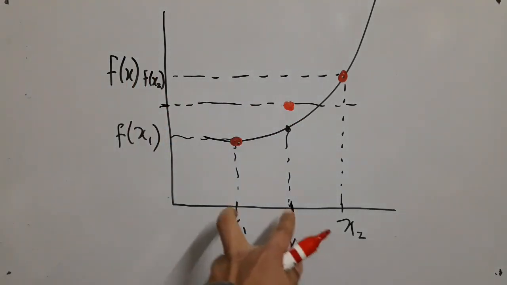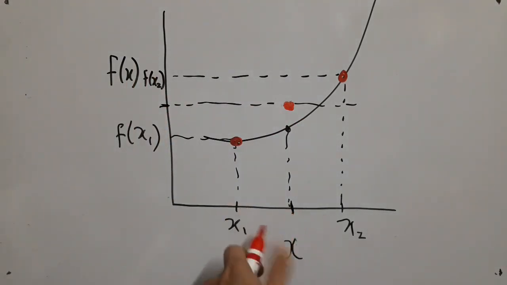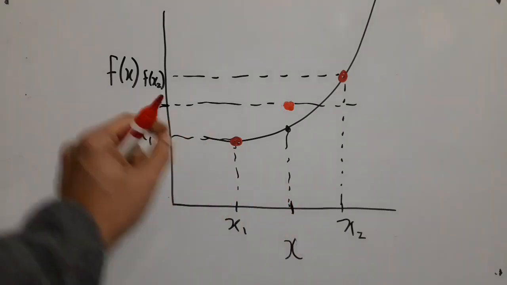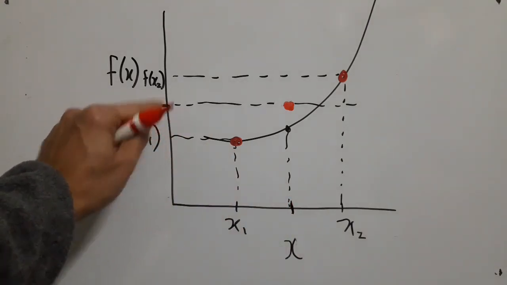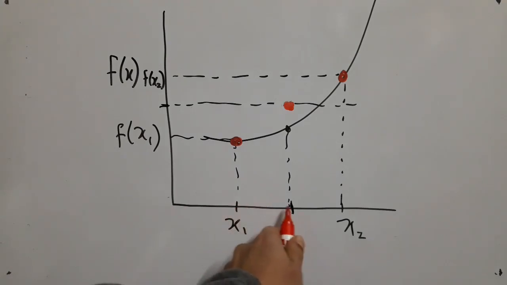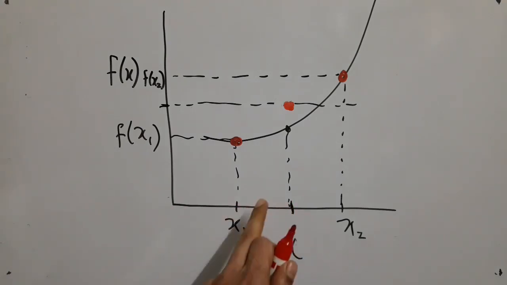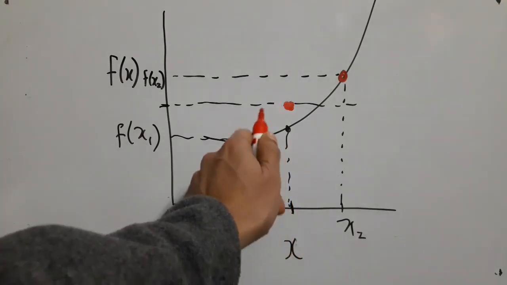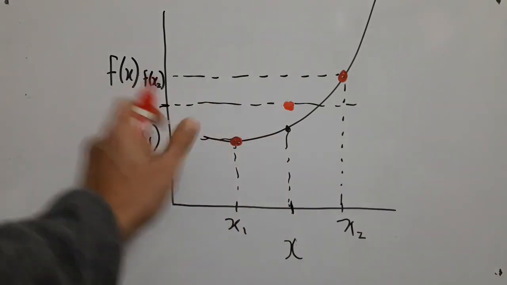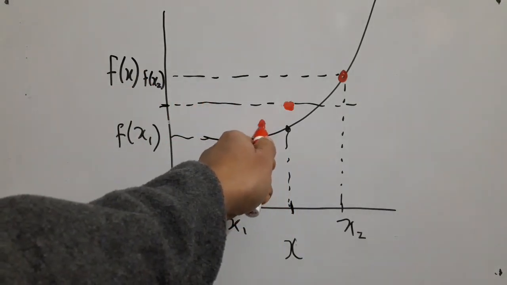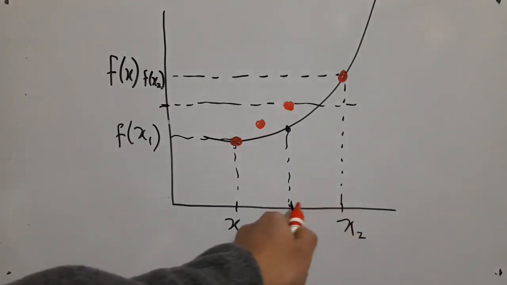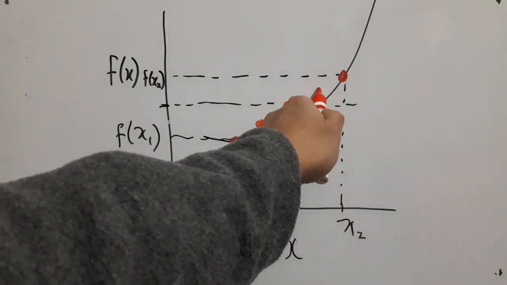Now again, if I consider these two values, then their average will land here and the average of these two will land here. So if I compute the average of these two and then apply the transformation, I should get the average of these two values. So the point must be here. Similarly, the point in between should get to this point.